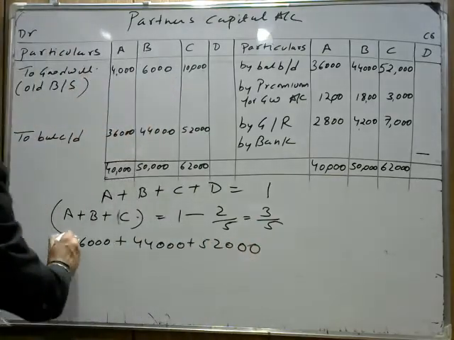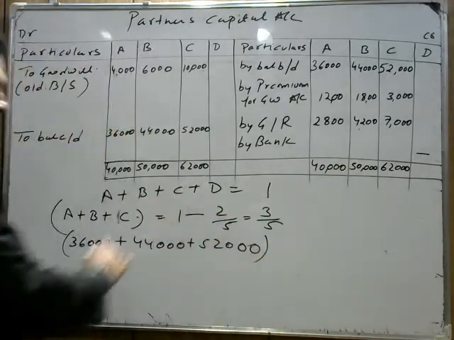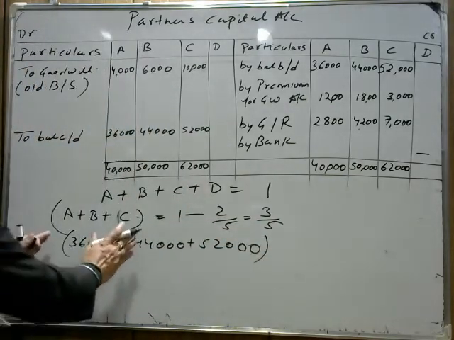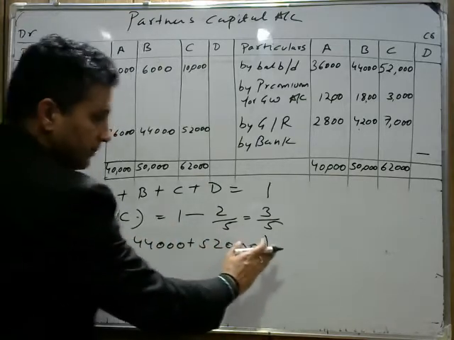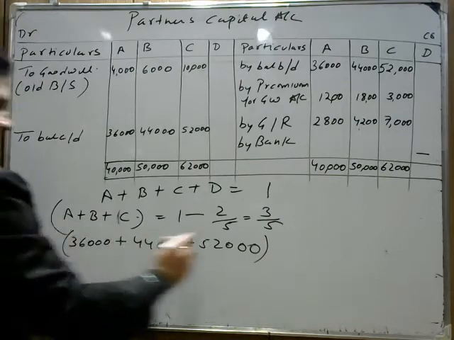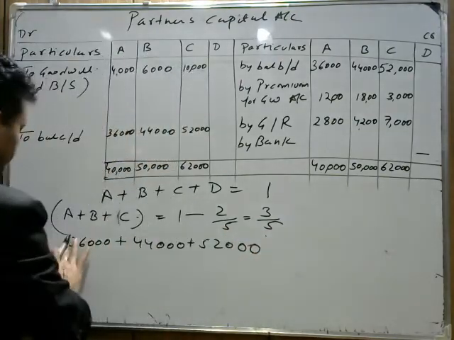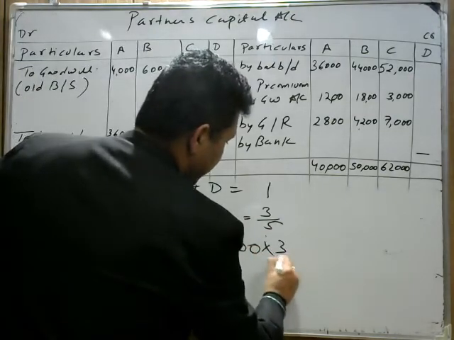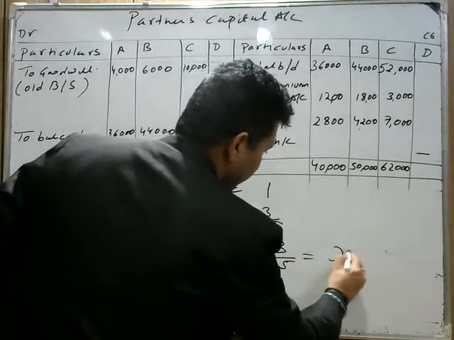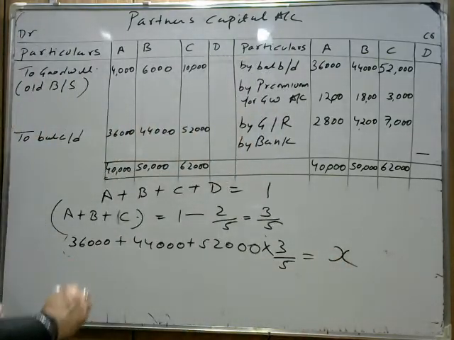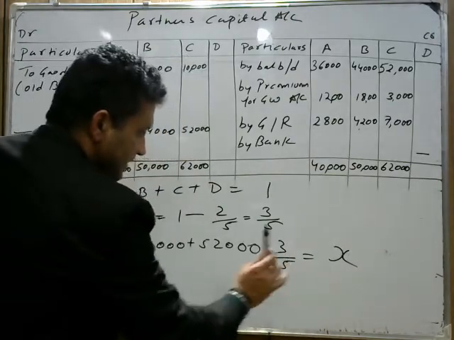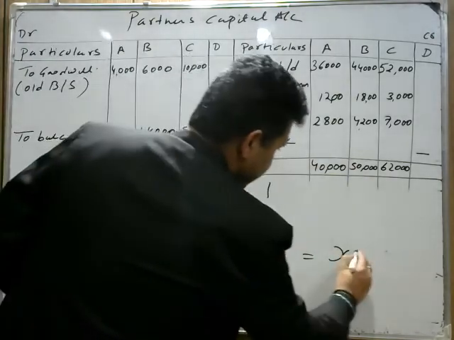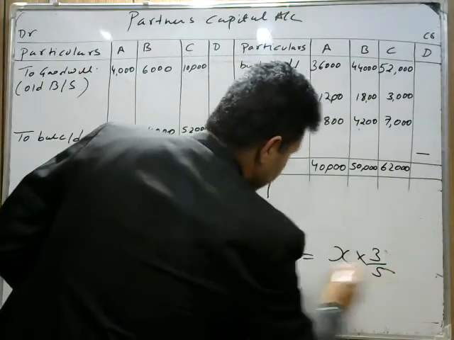Okay. Now reciprocal करते तो we get the firm capital, because पूरी firm का ही 3/5 है. This is 3/5 of the whole firm. The whole firm capital हमने x मान लिया. We take a new method. अगर हम firm की capital x मान लें, तो x का 3/5 is equal to this.